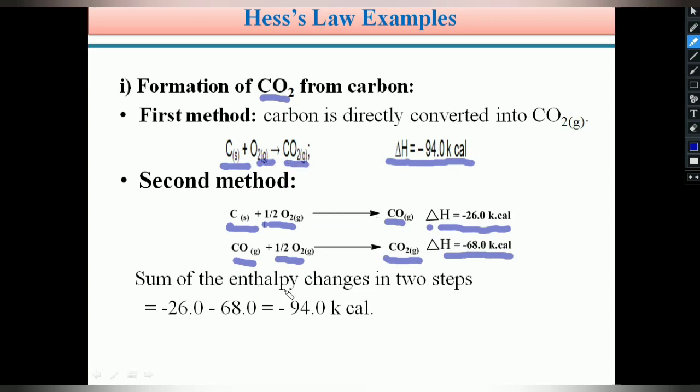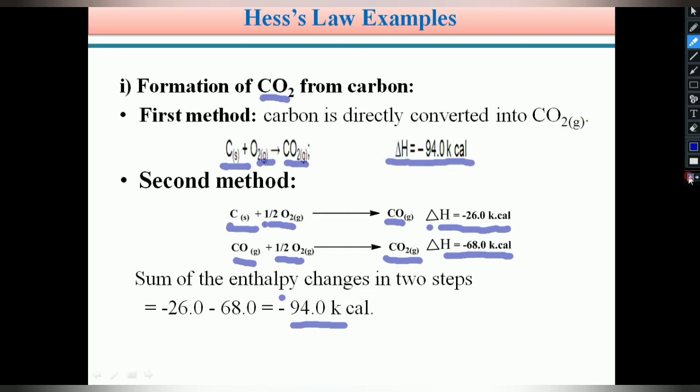Therefore, the total enthalpy change in the two steps of the second method is the sum of these two: minus 26 minus 68, which equals minus 94 kilocalories. This is equal to the enthalpy change in the first method. Therefore, according to the definition of Hess's law, whether the chemical reaction takes place in a single step or several steps, the total enthalpy change or heat change remains the same. So this is the perfect example for Hess's law.